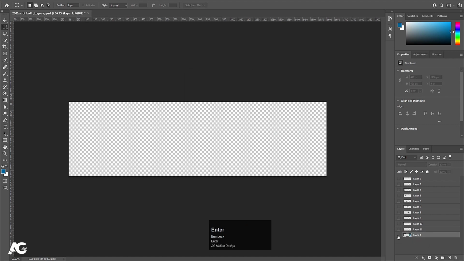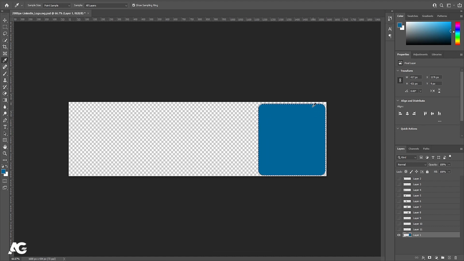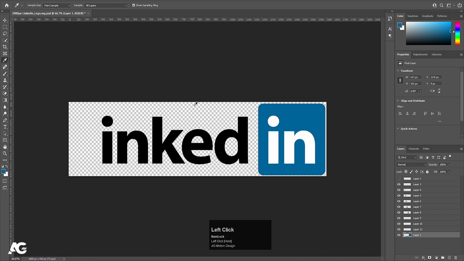Delete this layer. Select this, hold Ctrl, then press I to choose the eyedropper and select this color and Alt Backspace, so it will apply this color on this one. And now hit Ctrl D. And now if you see, all the things are on separate layers. Now save this file in your PC.